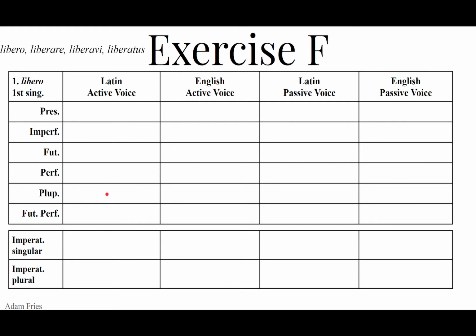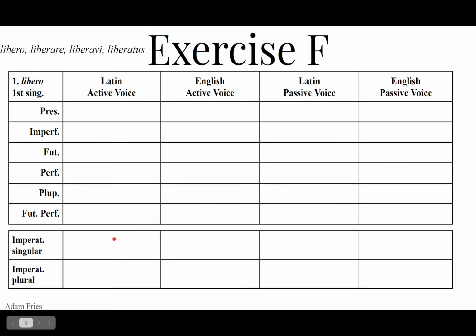Pluperfect: liberaveram. Perfect stem, liberav, plus eram. Liberaveram, I had set free. Passive, liberatus, a, um eram, I had been set free. Future perfect active, liberavero, I will have set free. Future perfect passive, liberatus, a, um ero, I will have been set free.